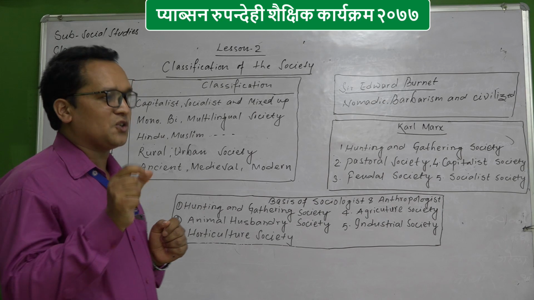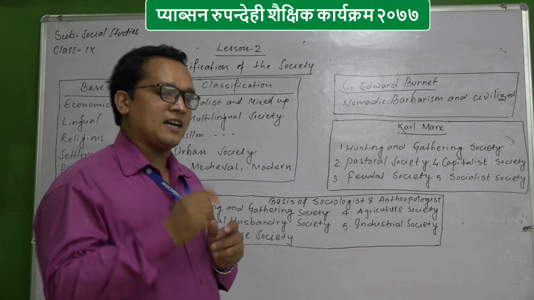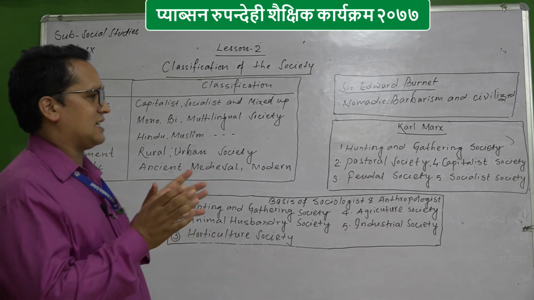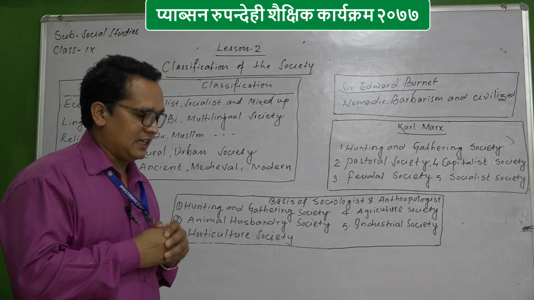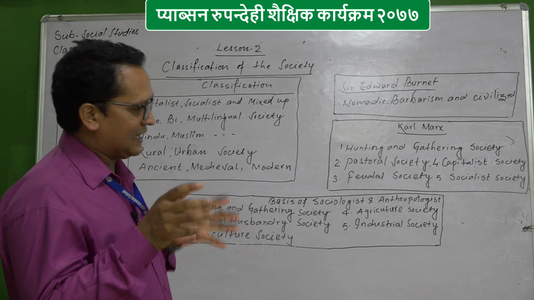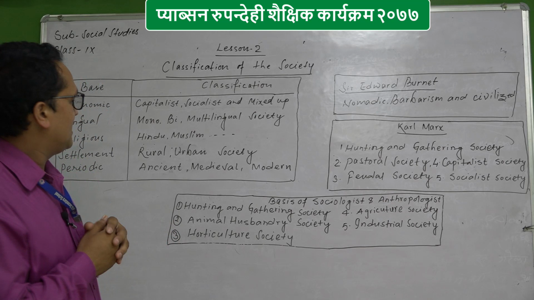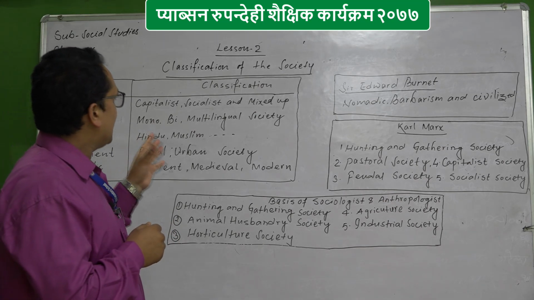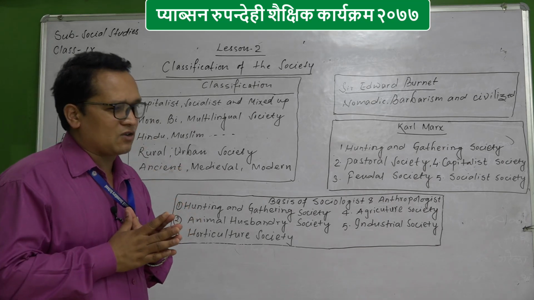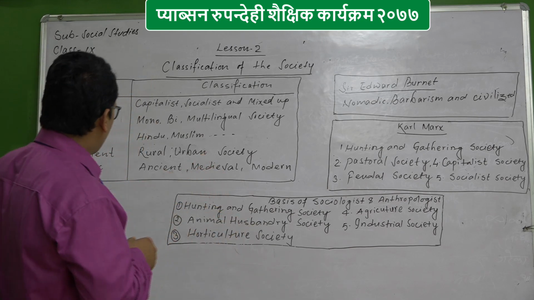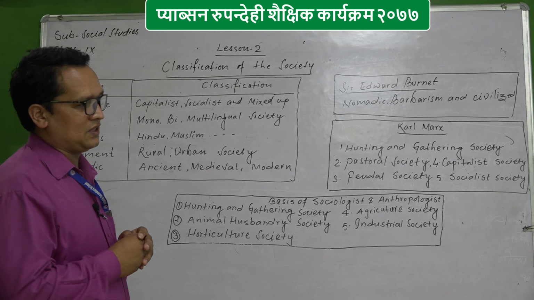And if we go through the history, Rana Prime Minister Chandra Shamsher started the first census in Nepal in 1968, and the current census of Nepal is 2068.